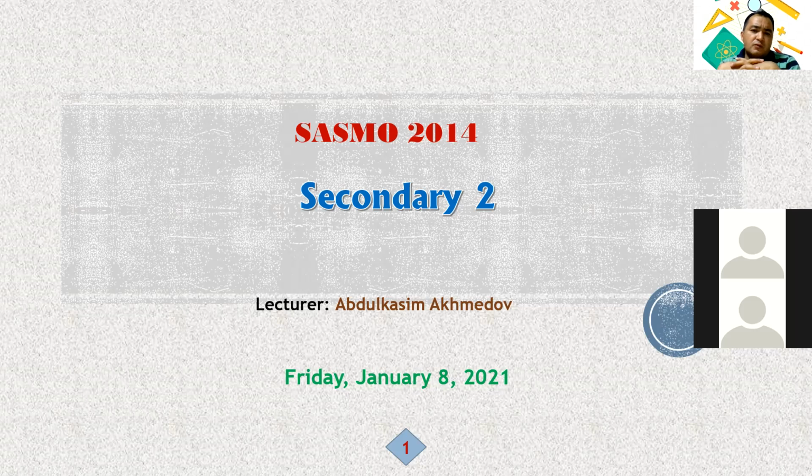Usually in math, what kind of questions are complicated? Number one is tricky questions. Number two is when the solution requires a combination of skills. Just using one concept or one topic or one idea, you cannot solve this. You have to use different ideas: in the first step one idea, in the second step another idea, in the third step another idea, or a combination of ideas. Usually, this type of question is challenging.